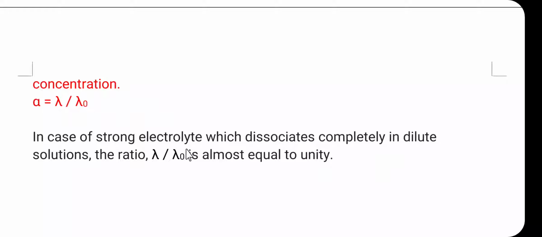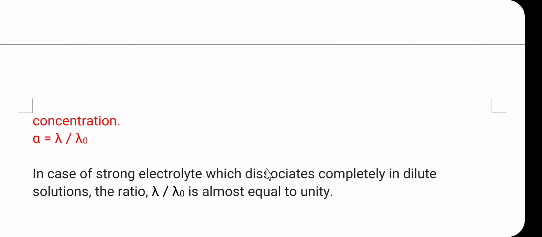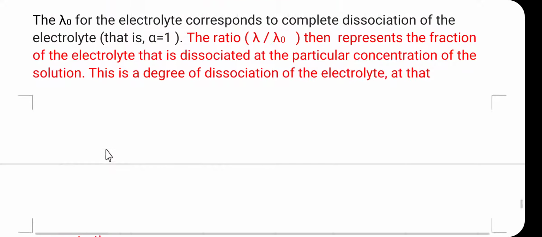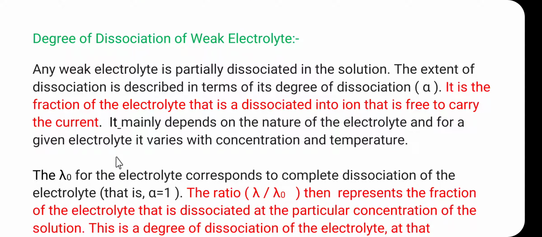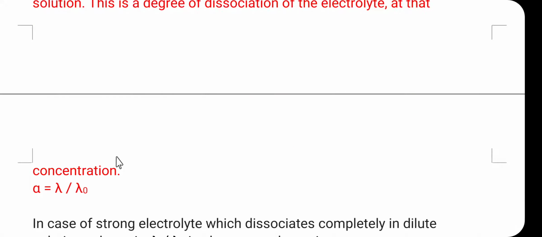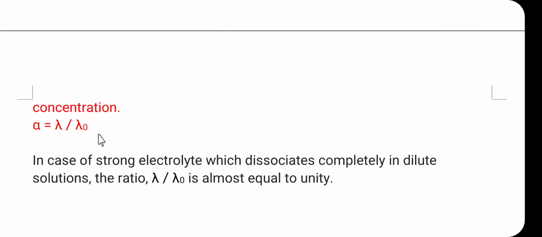In case of the strong electrolyte, which dissociates completely in dilute solution, the ratio lambda divided by lambda 0 is almost equal to unity, because in a strong electrolyte there is complete dissociation or complete ionization in the solution. So the values of lambda and lambda infinity are nearly the same, that's why this ratio is equal to 1. But in case of the weak electrolyte, these values are not the same, so alpha is less than 1, and the degree of dissociation of the weak electrolyte can be determined by using the formula alpha is equal to lambda divided by lambda 0.